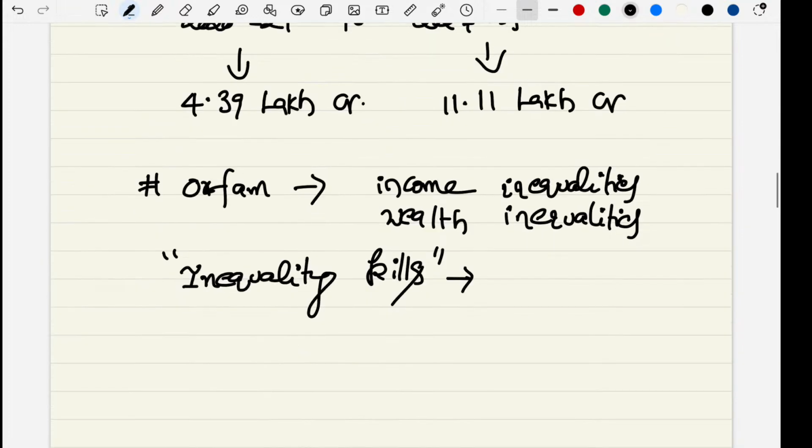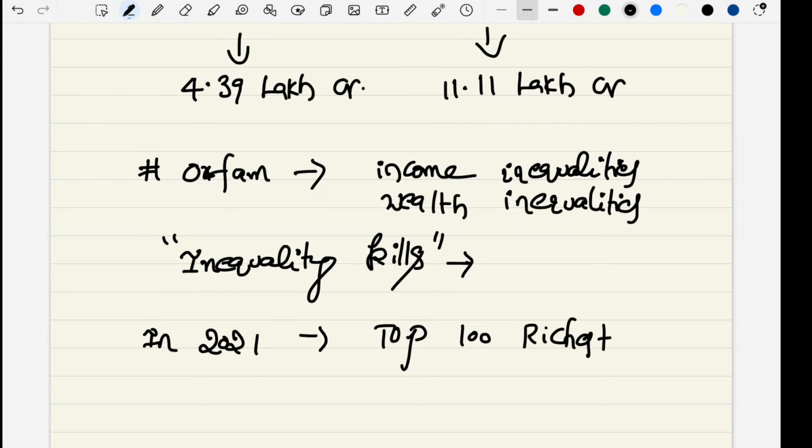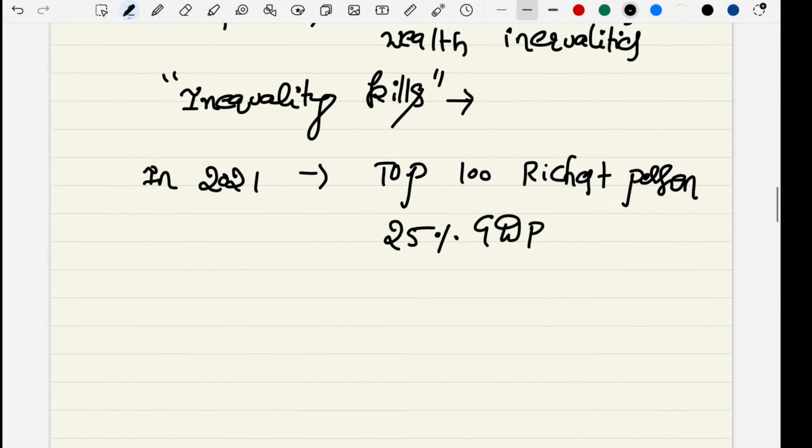As per this report, in 2021, the top 100 richest persons in India possess or contribute 25% of GDP. This is the important statistic you need to mention in your answers. So this is the background we discussed till now.